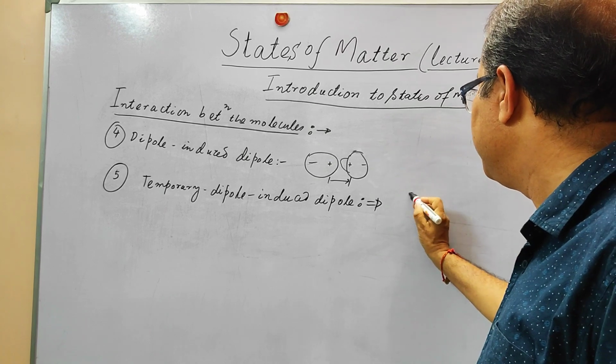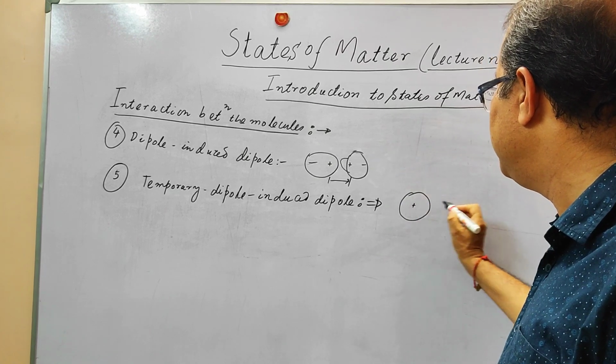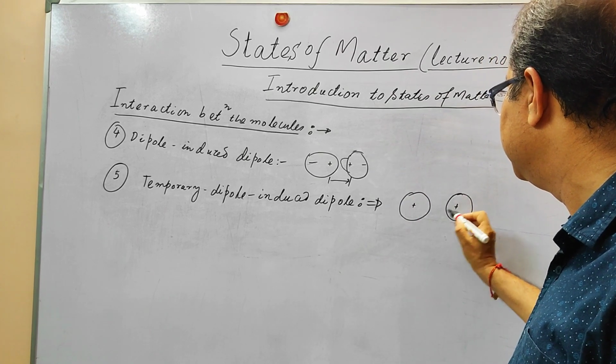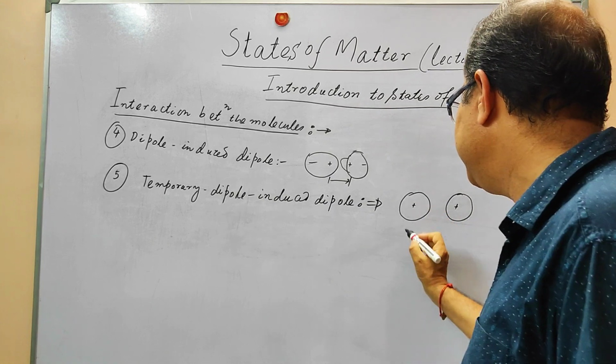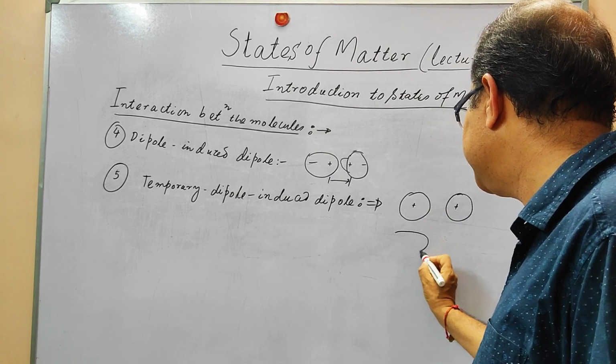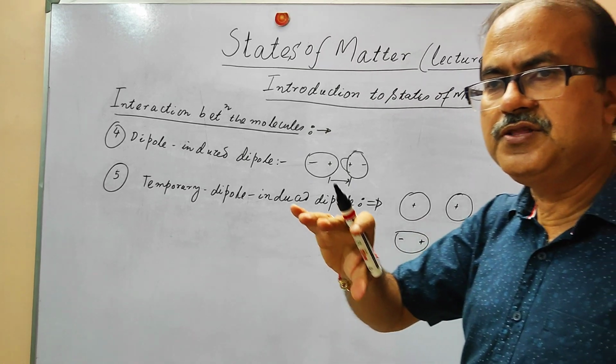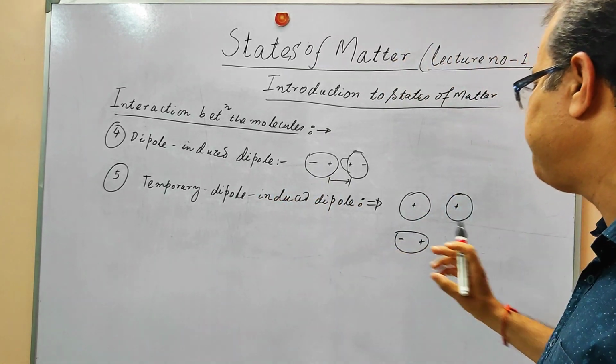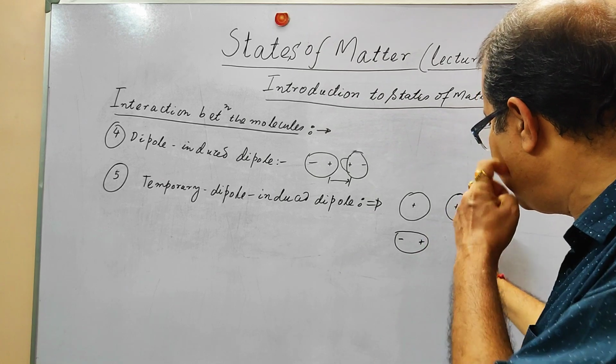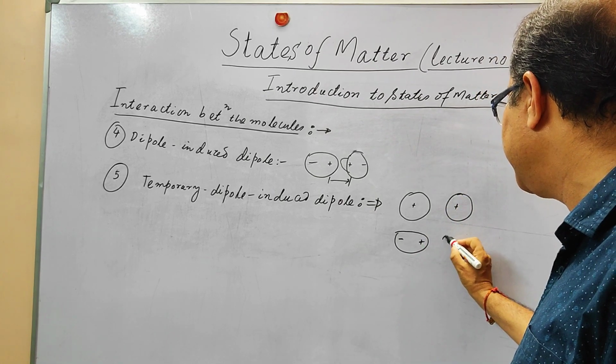You can see that normally this molecule is symmetrical, and temporarily a dipole is created. The electron density has been shifted to one portion, and this will induce a dipole here also.